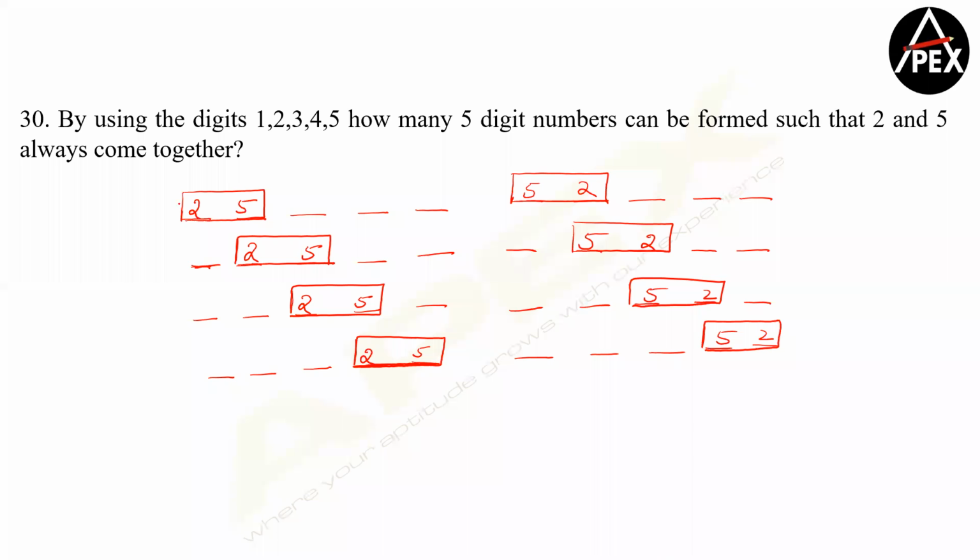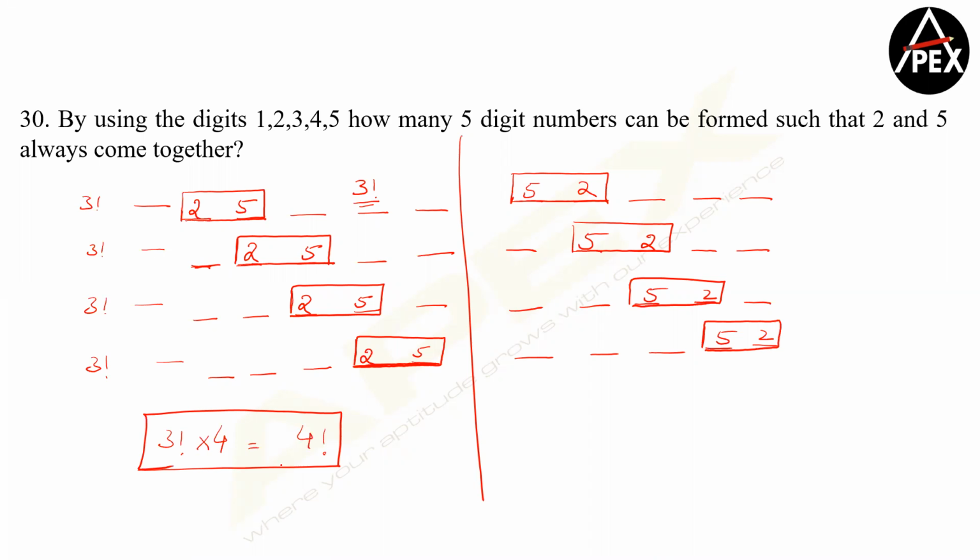Right. Now, having blocked 2 places, I have 3 more places. So can I say in each of them, I will have 3 factorial ways? If you observe, this will give you 3 factorial numbers, this is giving you 3 factorial numbers, and this is giving you 3 factorial numbers, which in a way is nothing but 3 factorial into 4, which will give you how much, guys? 4 factorial. Now, if this is giving you 4 factorial, this will also give you 4 factorial. 4 factorial plus 4 factorial, your answer is going to be 4 factorial into 2. Is this point clear?